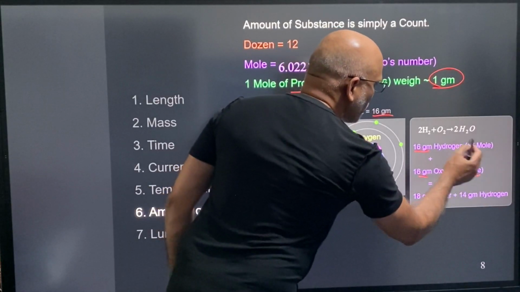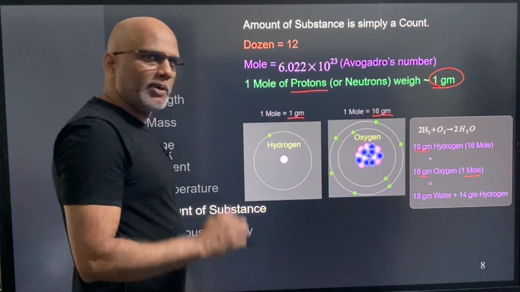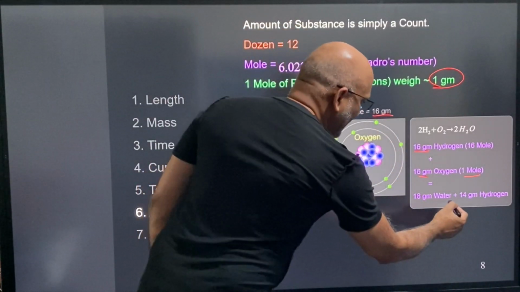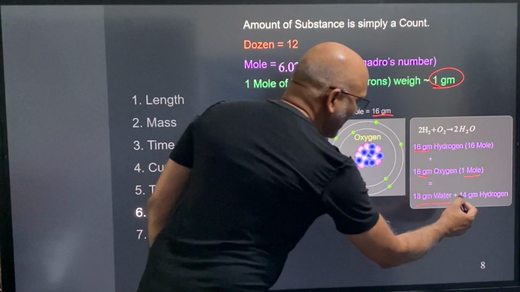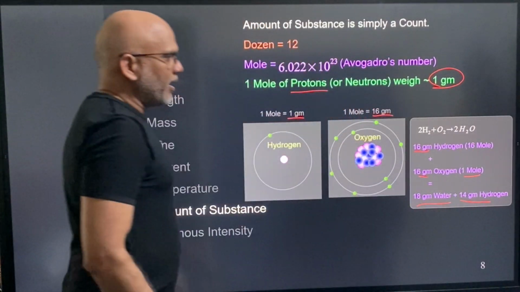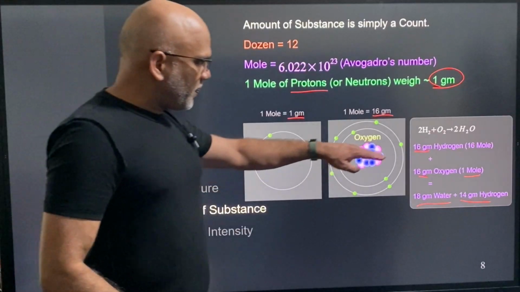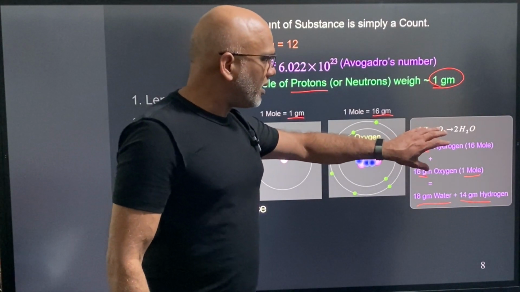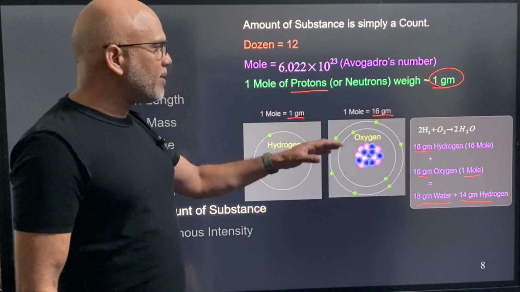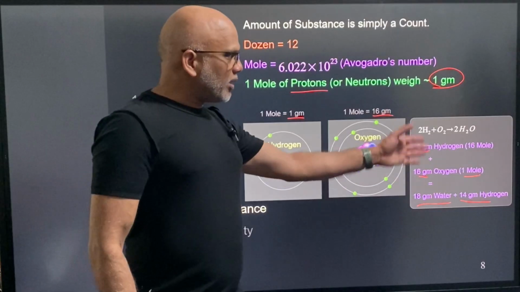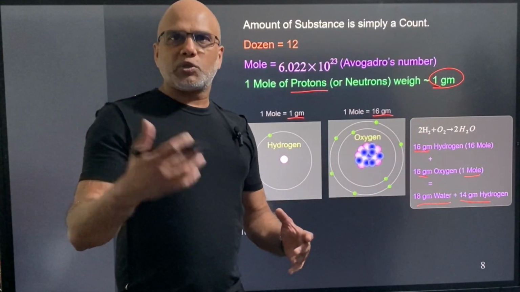So 1 mole of oxygen is going to combine with 2 mole of hydrogen, because 1 oxygen combines with 2 hydrogens, and that will give me 18 gram of water, and the remaining 14 moles of hydrogen will remain, right? So you can see, here the number of atoms is important. The count is important, not just the weight, right? All right, we'll see this a lot in chemistry and also in atomic physics.